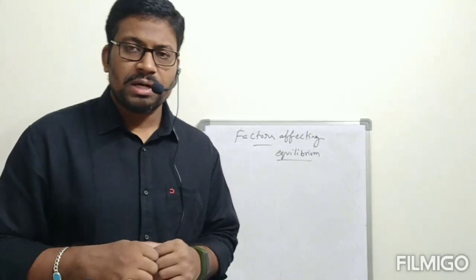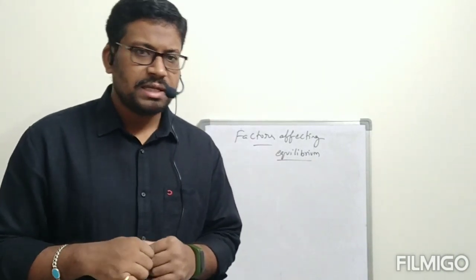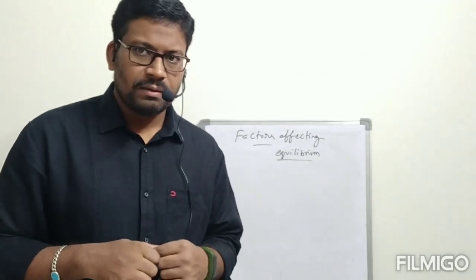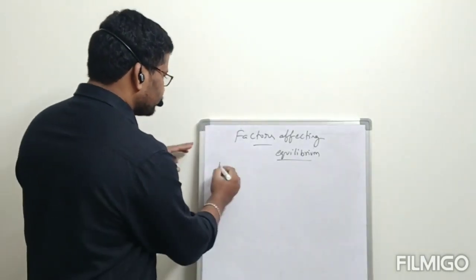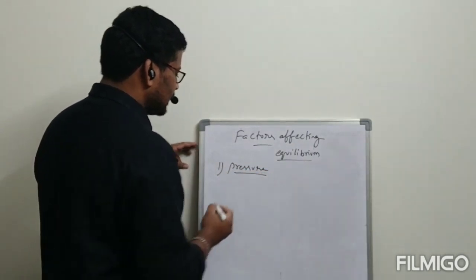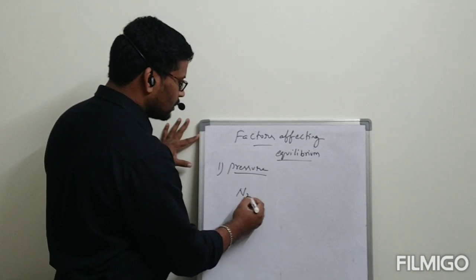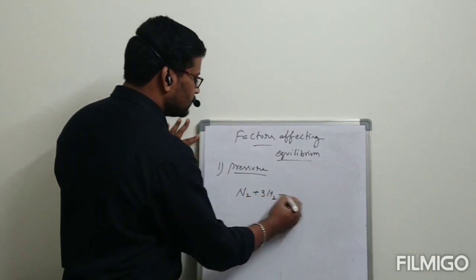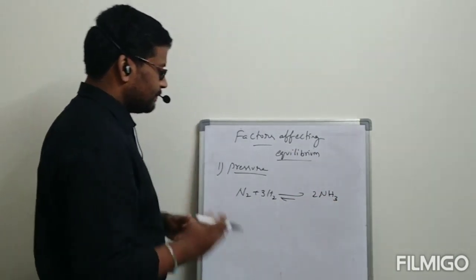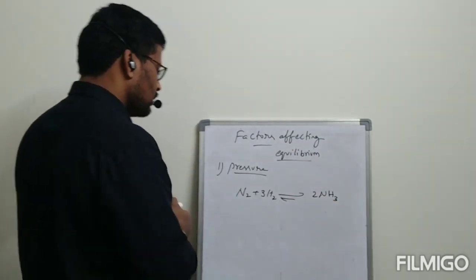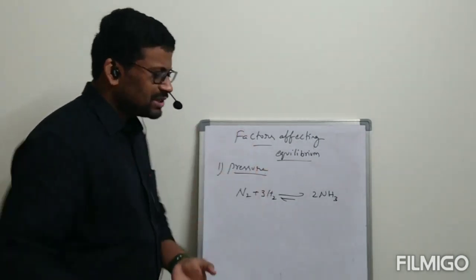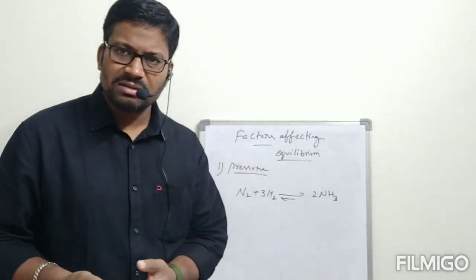Okay. According to Le Chatelier principle, we can see what factors are going to affect this equilibrium. Mainly, first one, pressure. For example, N2 plus 3H2 is in equilibrium with 2NH3. Remaining theory, all those things, I will skip.